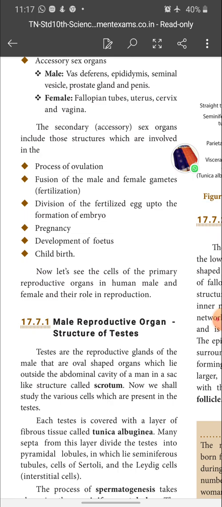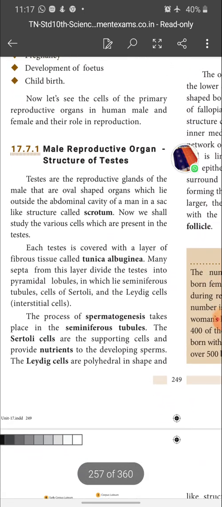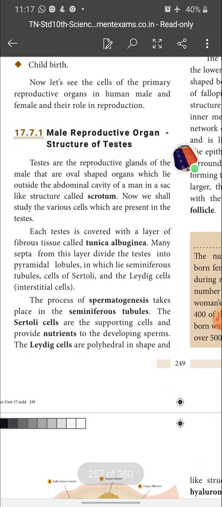After the development of the fetus, after the complete development, childbirth takes place. That's it. Now let's see the cells of the primary reproductive organs in human male and female and their role in reproduction. Okay, so the male reproductive organ, that is the structure of the testis.